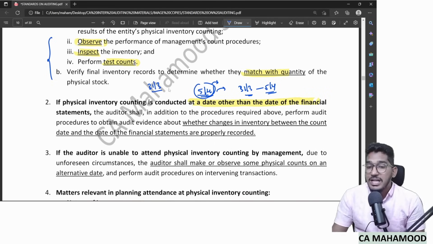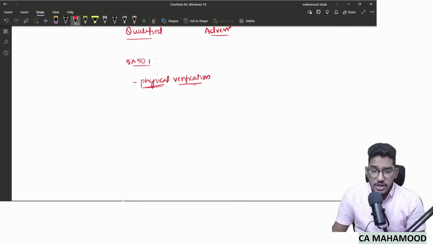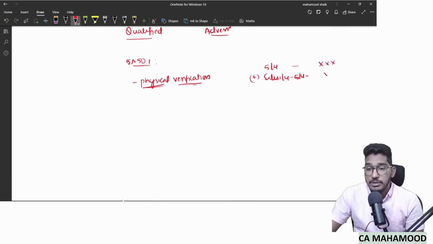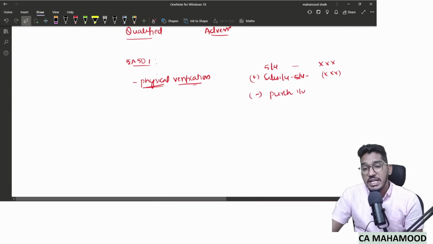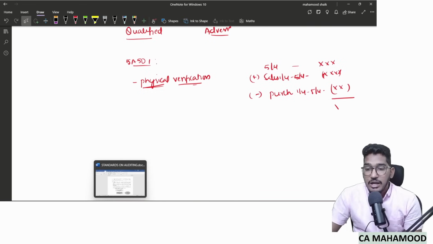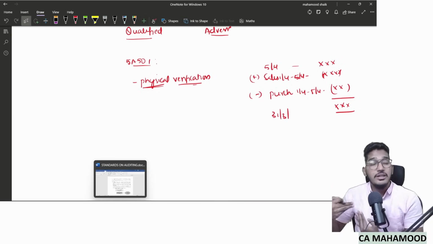Now, how to calculate the stock as on 31st of March? By doing reverse calculation. How to do that? You take the stock on the date of verification, 5th of April. This is the stock available. Add back all the sales or consumptions which have happened from 1st of April till 5th of April. Then deduct the purchases or additions that have taken place from 1st of April till 5th of April. So sales and consumption you add back, and purchases you deduct. Whatever balancing figure you get will be the stock available as on 31st of March. Nothing but reverse calculation.